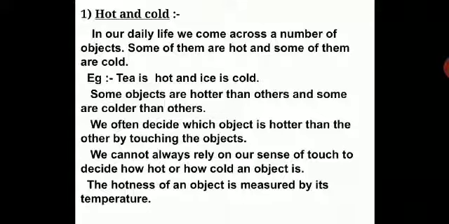We often decide whether an object is hotter than the other by touching the object. We all know that by touching the object we try to find out whether it's cold or hot. But we cannot always rely on our sense of touch to decide how hot or how cold an object is. Just merely touching will give you an idea of the presence or absence of heat, but it will not give you the exact amount of heat present. So the hotness of an object is measured by its temperature.